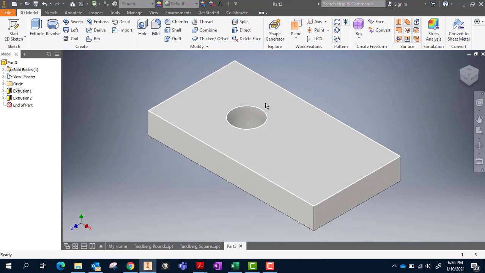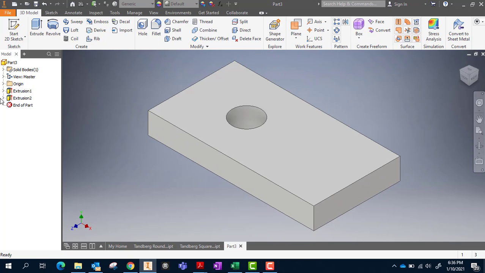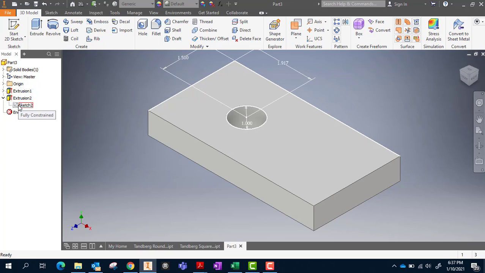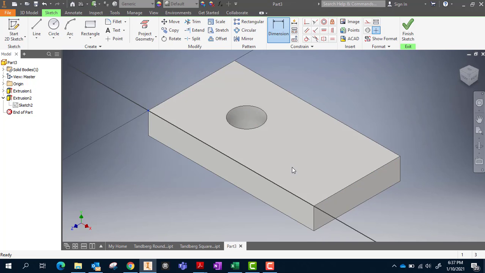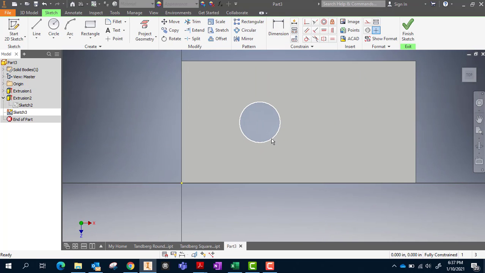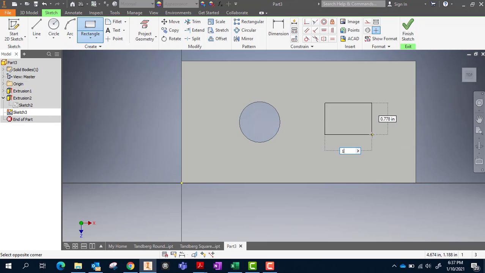And then if we look over here, this is our extrusion 2, and here is the sketch that is within that. And then, again, I would do the same thing if I want to do a square peg. I would simply do a new sketch and then use the tool to make the dimensions it needs to be. And then I would dimension it inside. But remember, you're not going to dimension from the center like you did here. You can only dimension from the edge. So you need to take that into account when you figure out how far it is from the front and how far it is from the back when you do your dimensions. All right, there's some hints for you guys.